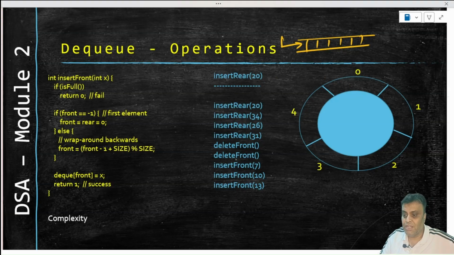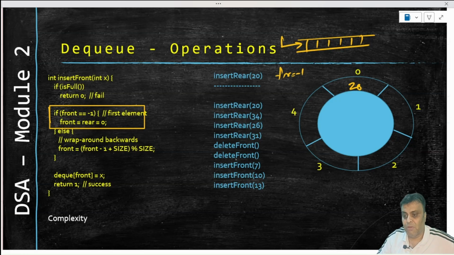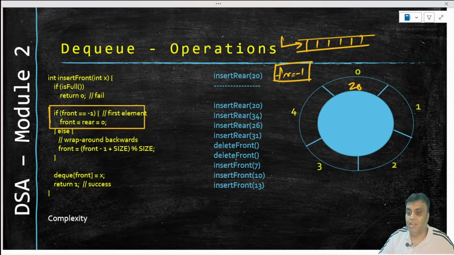If we insert 20, then 20 will come here, right? As soon as 20 comes here, your front, which was -1, and I hope you know that front and rear are -1 in an empty queue. When we insert from the front, we will have to take care of rear now moving to 0, because front will anyway move through the algorithm, but rear has to be taken care of.